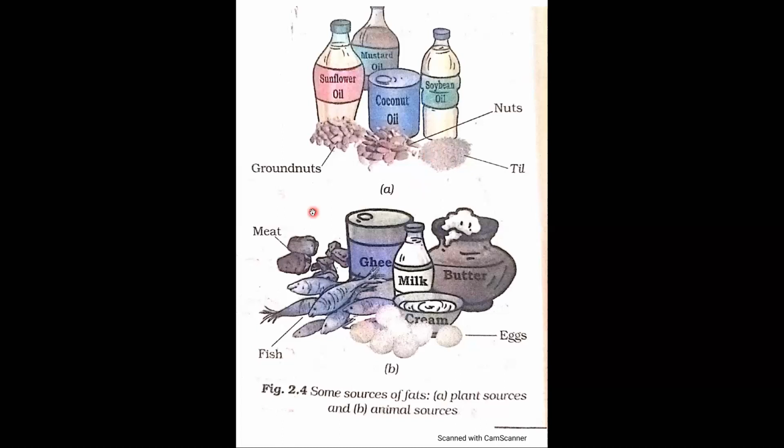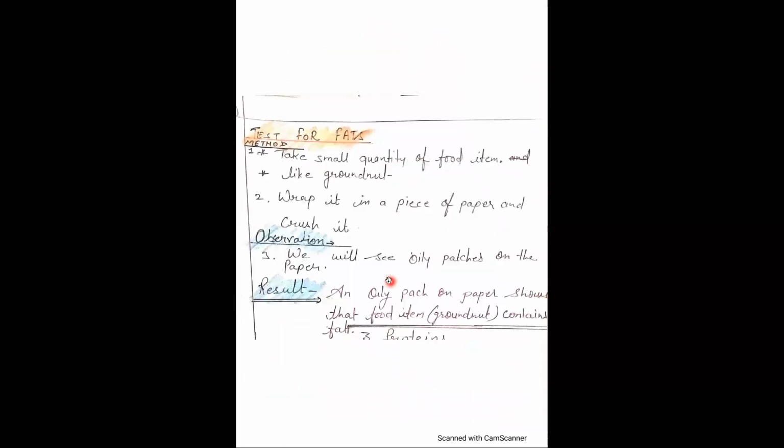Next is animal source. It includes fish, then meat, then eggs. It also includes ghee, milk, butter, meaning dairy products. So these are the animal sources of fat which we obtain, which provide energy to do different kinds of work. The next nutrient which we are going to study is protein. Before studying protein, we will study the test for fat.